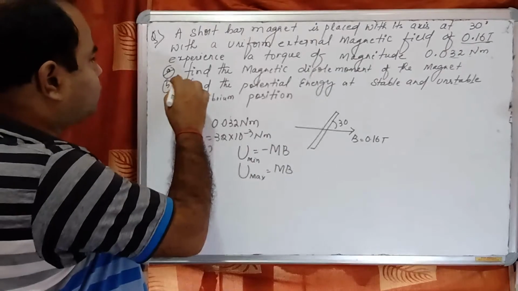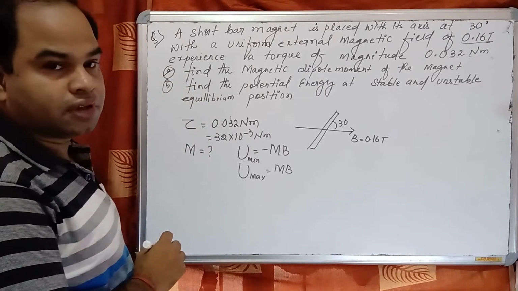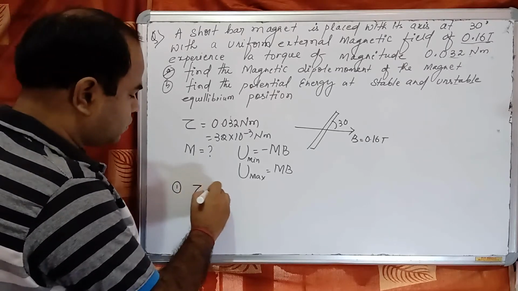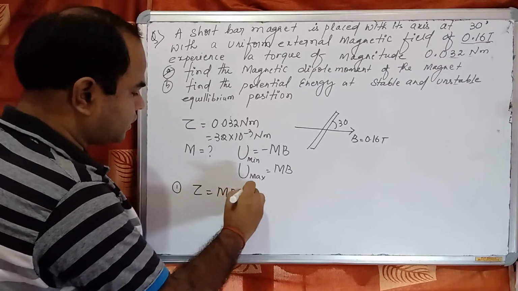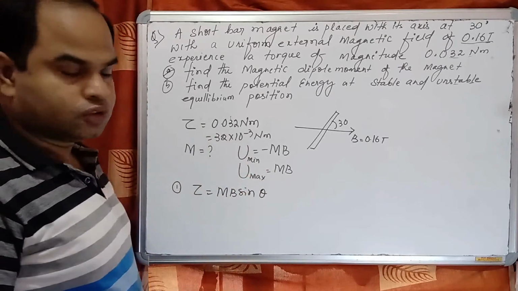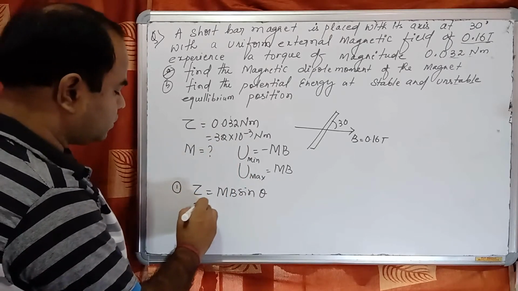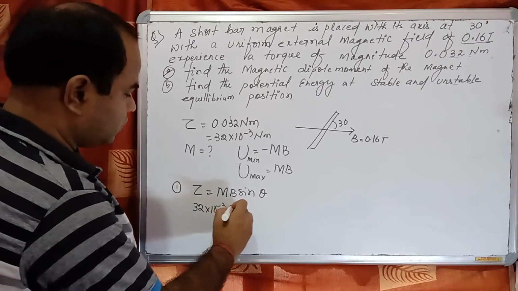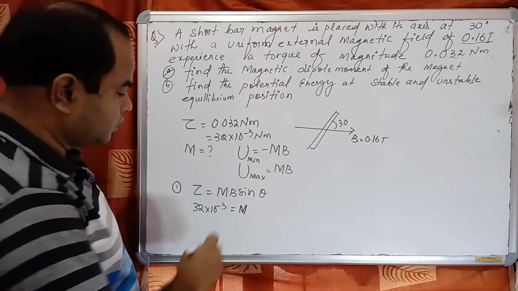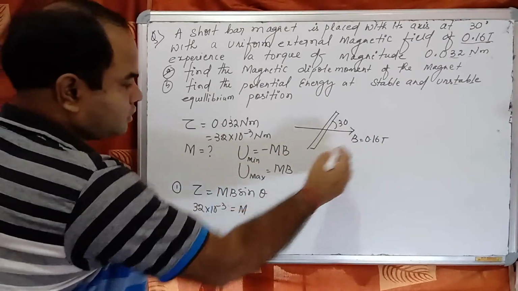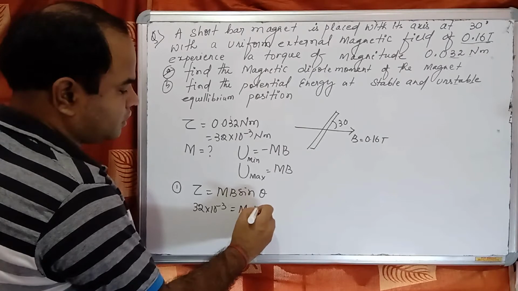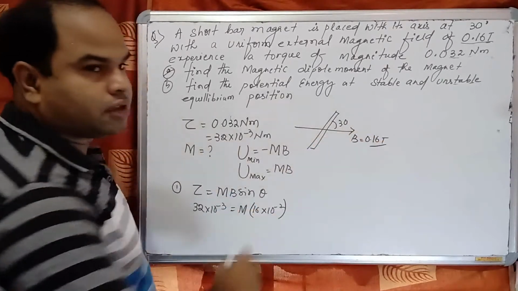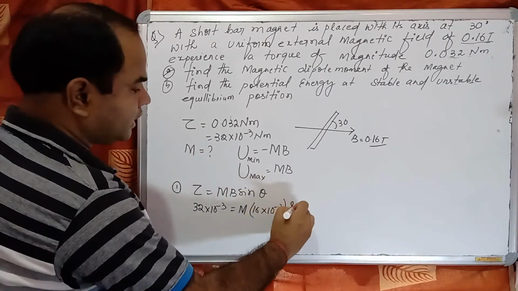Okay, first we have to find the magnetic dipole moment of the magnet. We know that torque is equal to mB sin theta. So torque is how much? That is 32 into 10 to the power minus 3, which is equal to m into the magnetic field, that is 16 into 10 to the power minus 2, and the angle is 30 degrees.